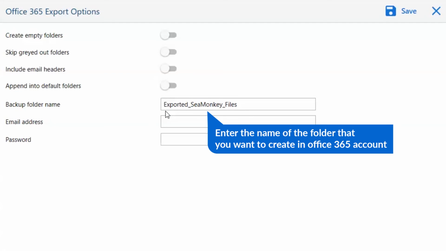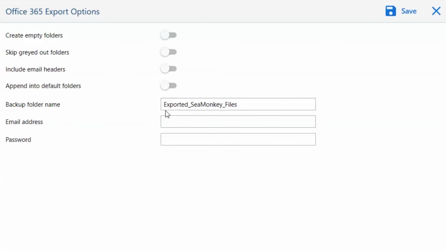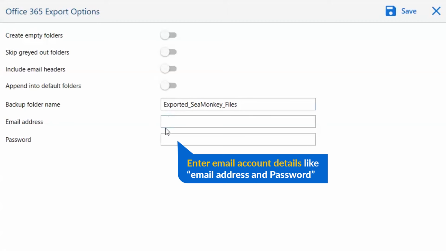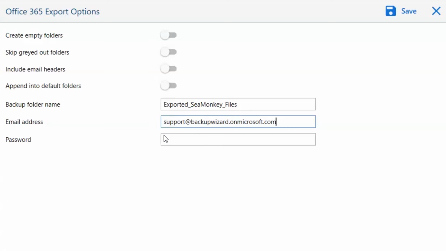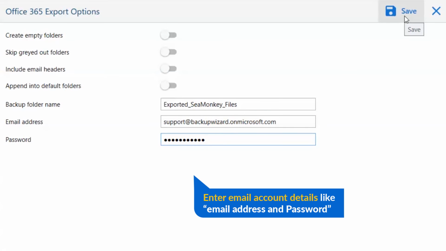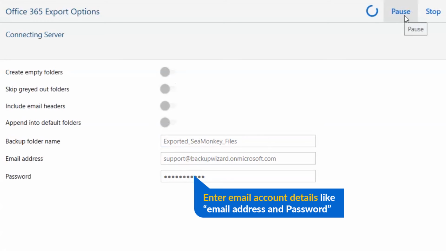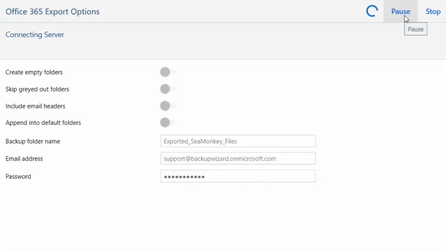Enter the name of the folder that you want to create in your Office 365 account. Then, fill the account details like email address and password of your Office 365 account. Finally, go to the Save button and see the live process of SeaMonkey emails conversion.